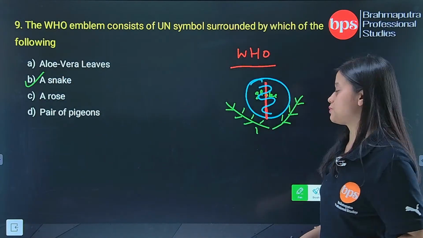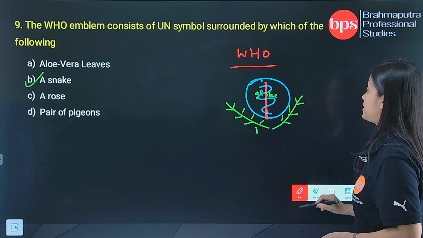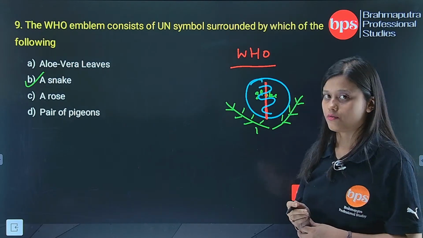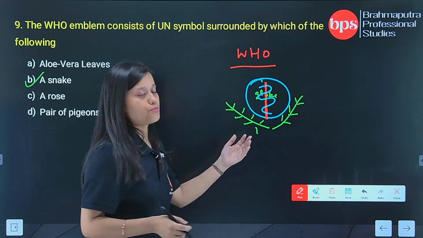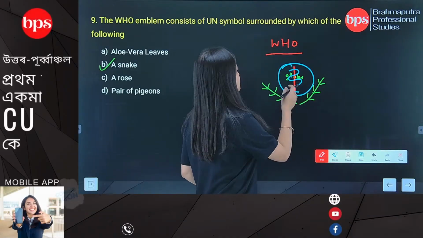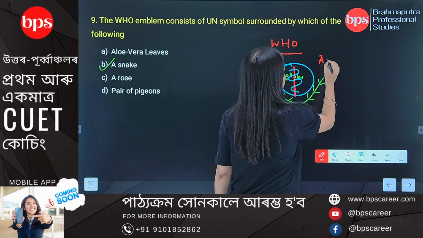Now most of you must be wondering why the snake is actually associated with WHO. So there is a very ancient story. The story goes to Greek mythology where there was a particular god. His name was Asclepius.